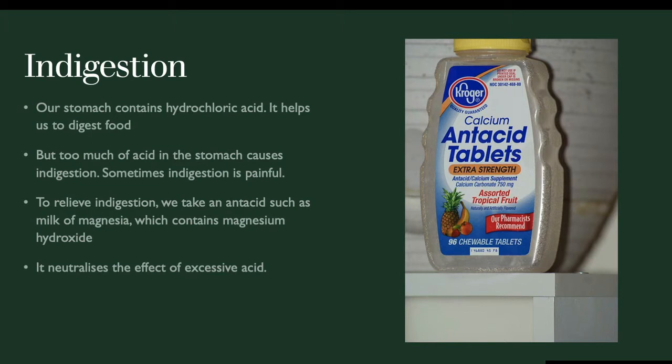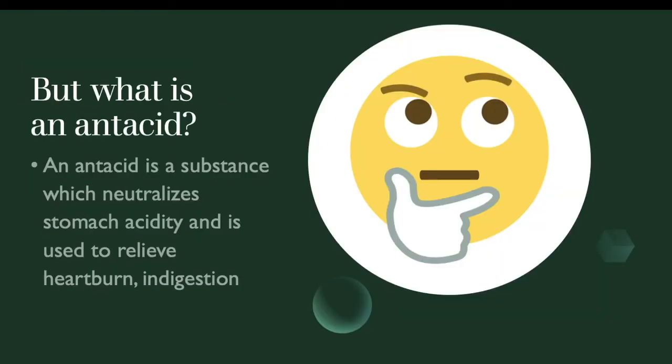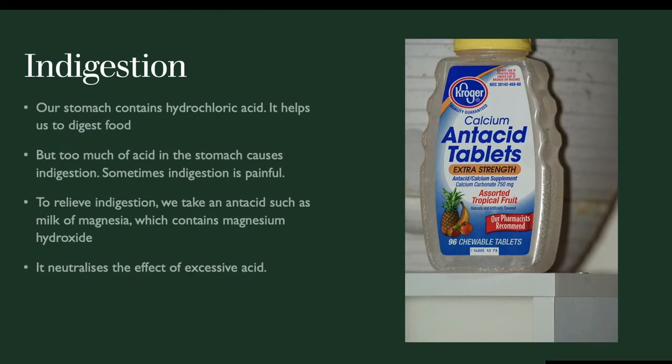And to relieve this indigestion, we take an antacid. But hold on, what is an antacid? So, an antacid is a substance which neutralizes stomach acidity and is used to relieve heartburn and indigestion. So, here is the process of neutralization. This is how we relieve indigestion, and it is an example of neutralization. So, back again. We take an antacid such as milk of magnesia, which contains magnesium hydroxide, as magnesium hydroxide is a base, so it neutralizes the hydrochloric acid.